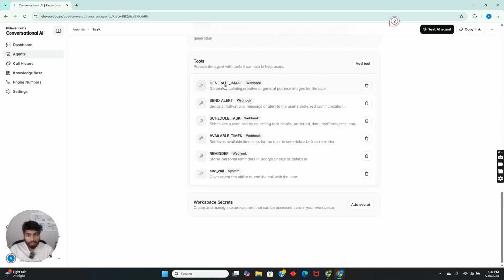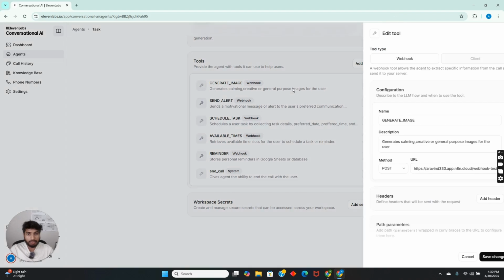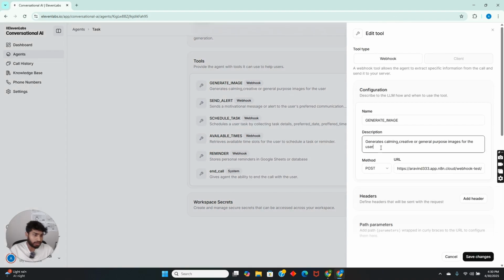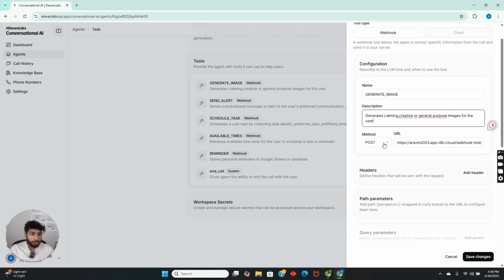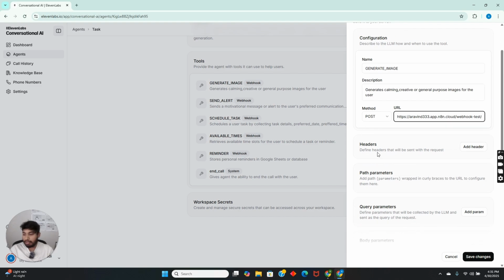For example, generating an image. If I open this, it says generate calming and creative or general purpose images for the user, which we need to send to the webhook URL from the n8n. So this is my webhook URL from n8n, which needs to be kept in the POST method, as this is posting to the n8n.